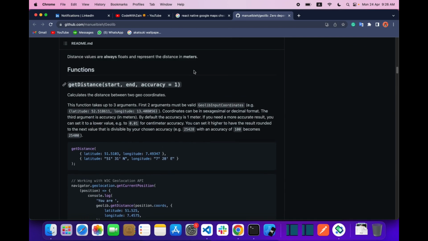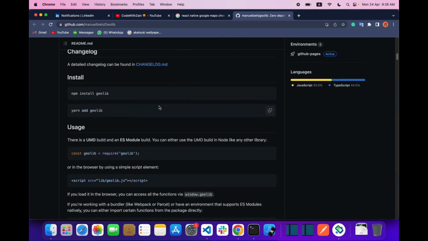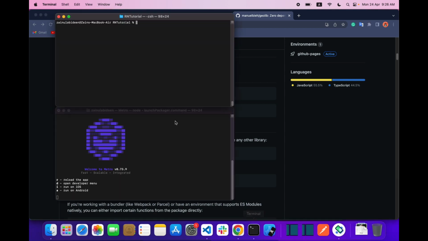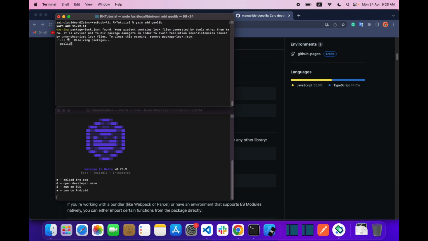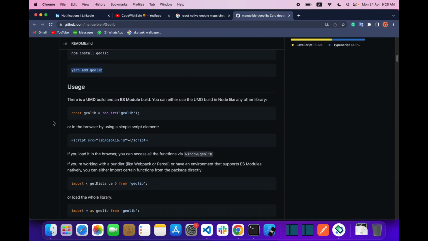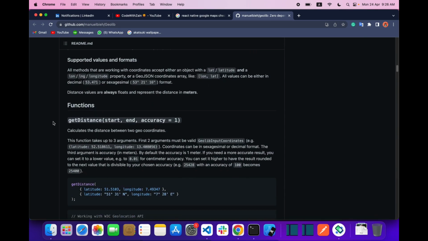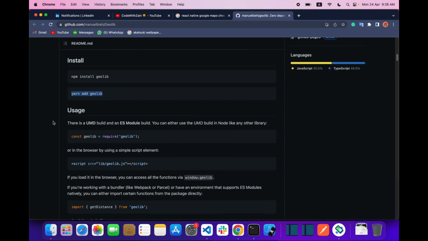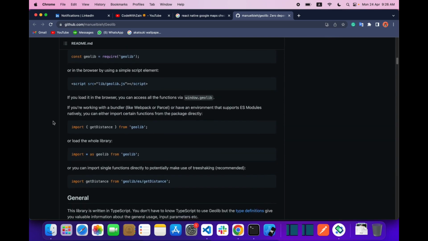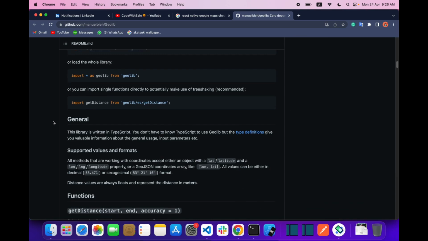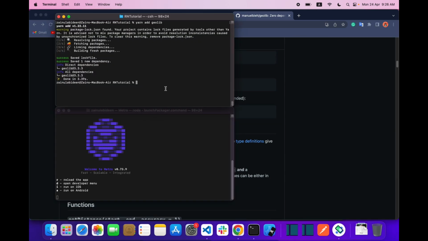To achieve this goal I'm using this library called GeoLib. Okay, so let's install this GeoLib first. Let's copy this and paste it inside your terminal. After that you don't need any further installation. Okay, so let's start our project.